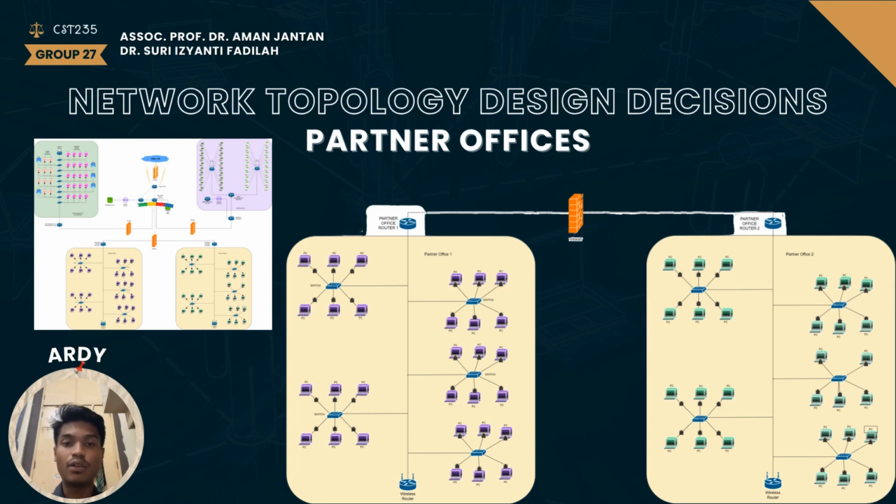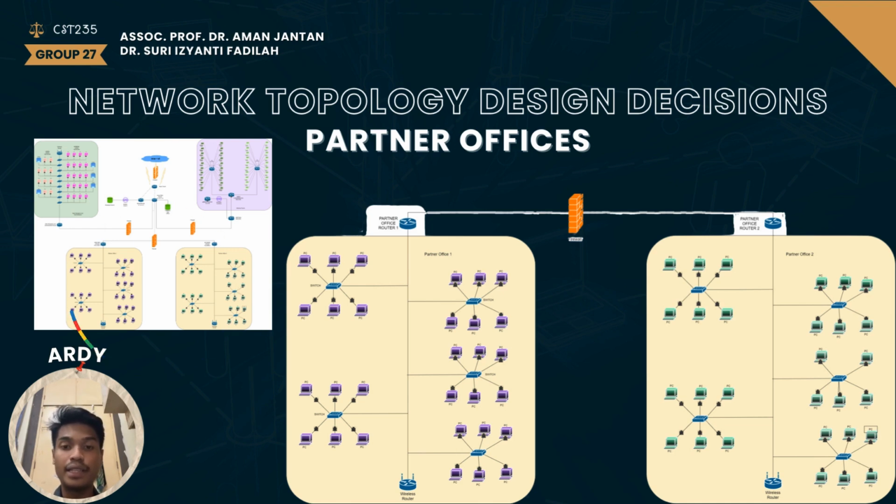Okay, here is the network topology for our partner office. We have two main sections, partner office 1 and partner office 2, each with its own routers, switches, and PCs. These two offices have the same concept, so I will explain only once. The network here is organized with several switches connecting various PCs. The switches are strategically placed to ensure optimal connectivity and minimize latency. Each switch connects multiple PCs, facilitating efficient communication within the office. A wireless router is also present, providing Wi-Fi connectivity for devices that need wireless access.